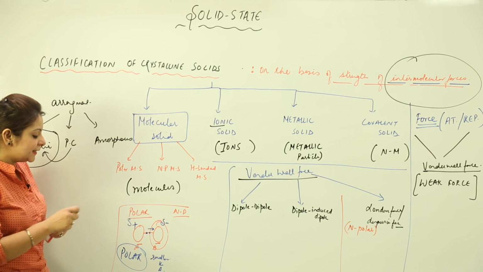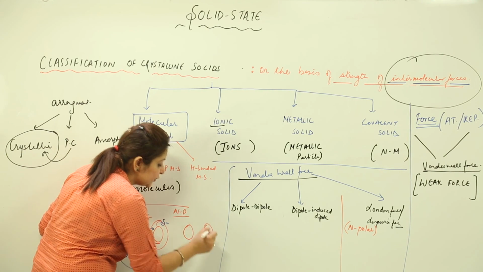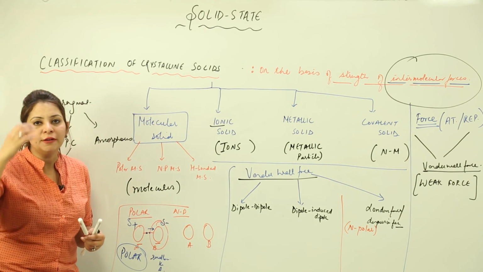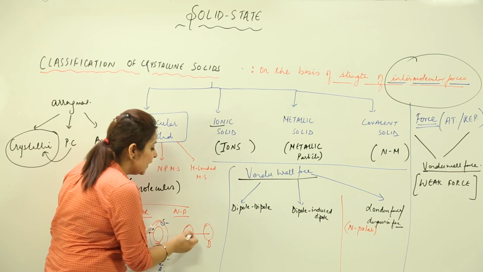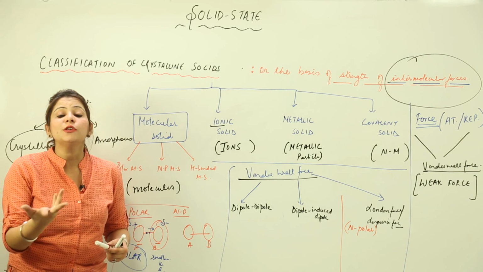But if I say that this A and B, if we talk about the size or the electronegativity, suppose their electronegativity is exactly the same, right? So what is going to happen?